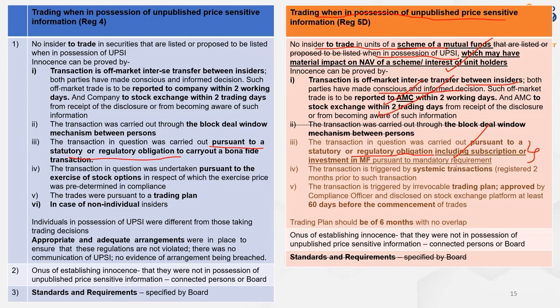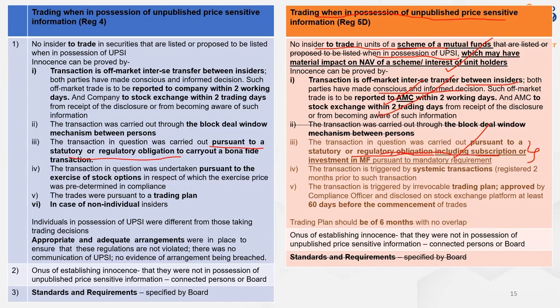Suppose there is a mutual fund scheme. So in that case, sometimes whatever amount is being collected in the mutual fund scheme is not being invested in wrong equity or debt. Therefore, there is a mandatory requirement. There is a mandatory requirement for all the people who are managing the scheme to invest a little bit of amount in the scheme, because if their own money is invested, they will look after it better.